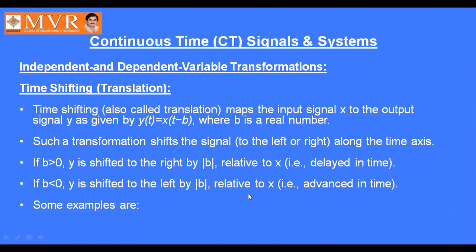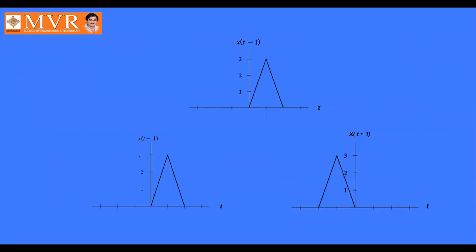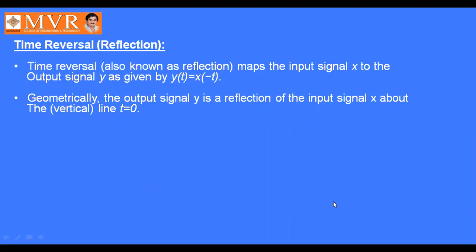Some examples of the time shifting property: see here, this is x of t minus 1, which is shifted towards the right side by 1 unit. This is x of t plus 1, which is shifted towards the left side by 1 unit. Okay. Next one is the time reversal property.